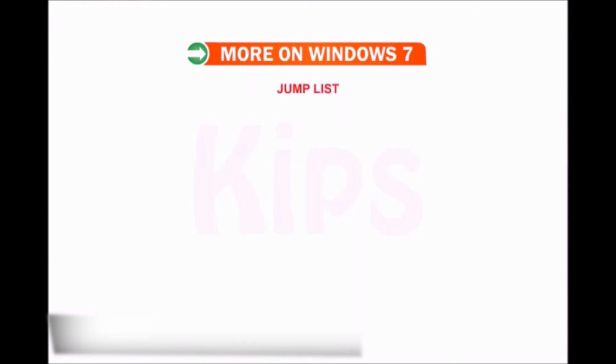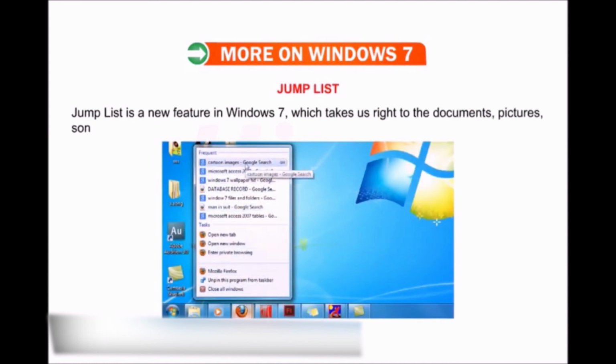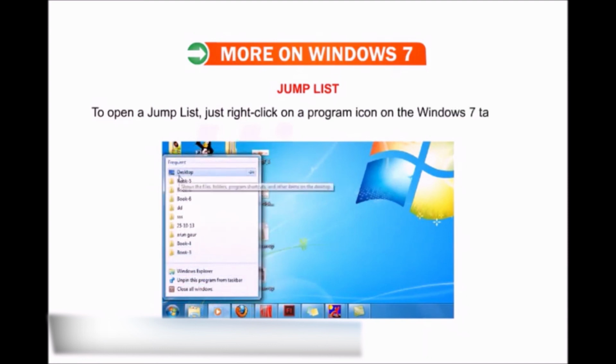Now let us look at the jump list. This is a new feature in Windows 7 which takes a ride to the documents, pictures, songs or websites that we use frequently. To open a jump list, just right-click on the program icon on the Windows 7 taskbar.